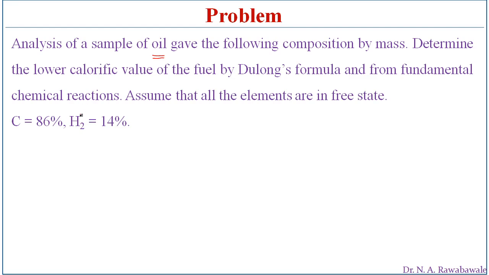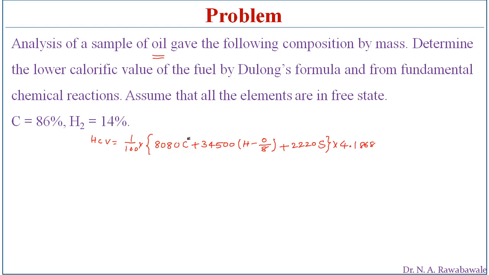DeLong's formula for finding higher calorific value is 1 divided by 100 into, bracket, 8,080 C plus 34,500 bracket H minus O divided by 8, close this bracket, plus 2220 S, sulfur, closing this bracket, then into 4.18.